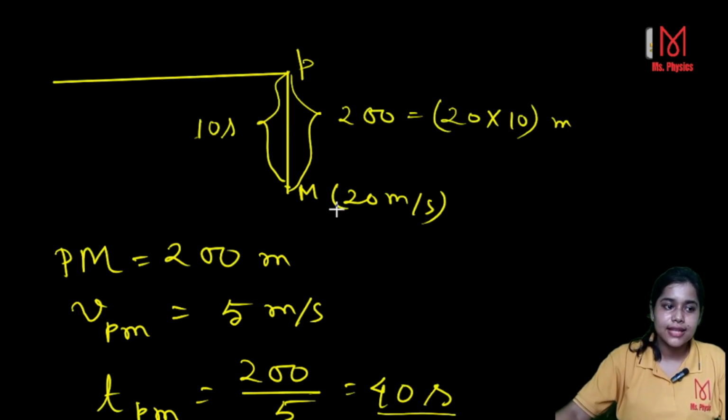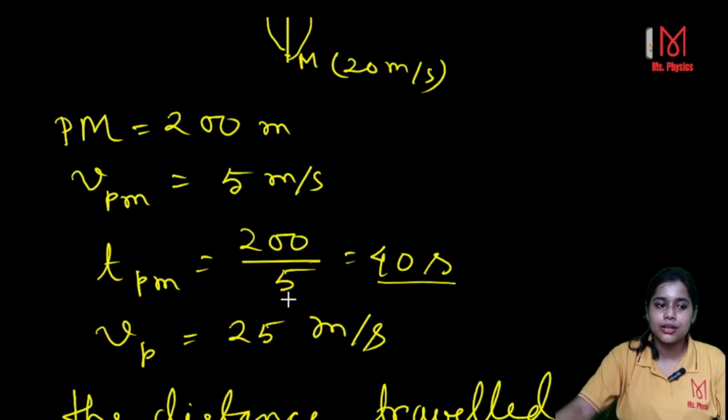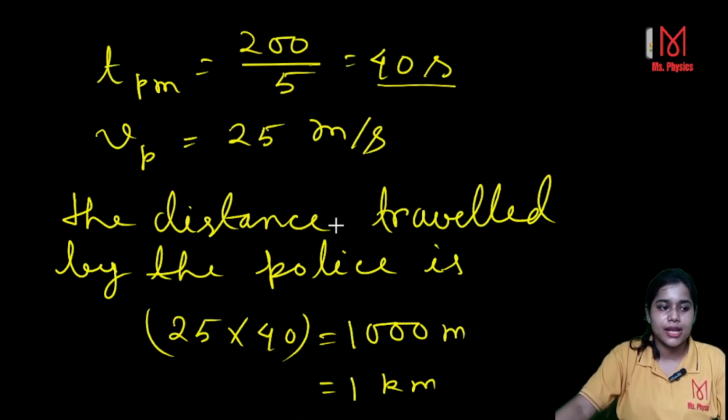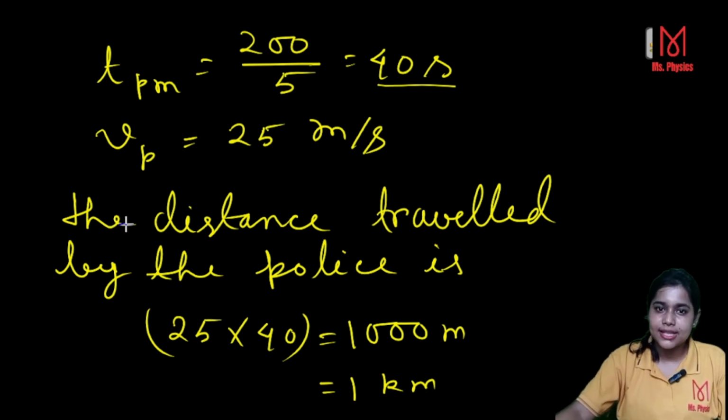This 200 meter will be covered by the police with a relative velocity VPM, which is 5 meter per second, so 200 over 5 is 40 seconds. This is the relative time taken by the police to catch the motorbike. So the actual distance travelled by the police will be 25 into 40, because that is the real velocity of the police. That's why 25 multiplied by 40 gives you 1 kilometer as the answer. I hope it is clear to you.